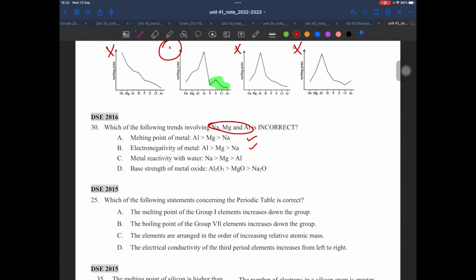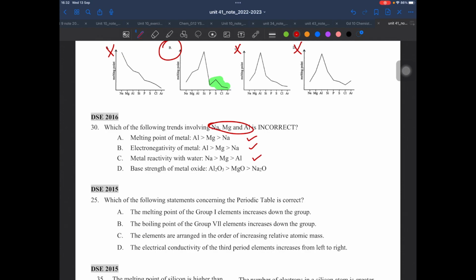Don't forget, electronegativity is the ability of attracting the outermost electron to the nucleus. So aluminium has more protons, of course, the electronegativity is stronger. And what about reactivity? Yes, sodium has higher reactivity.